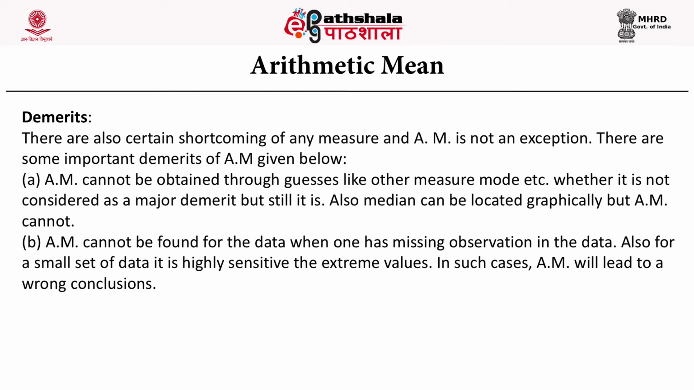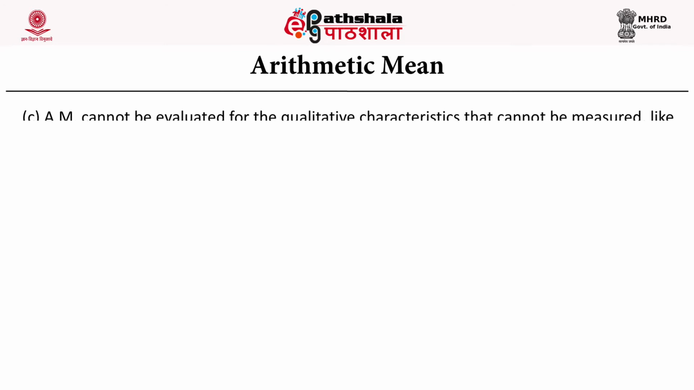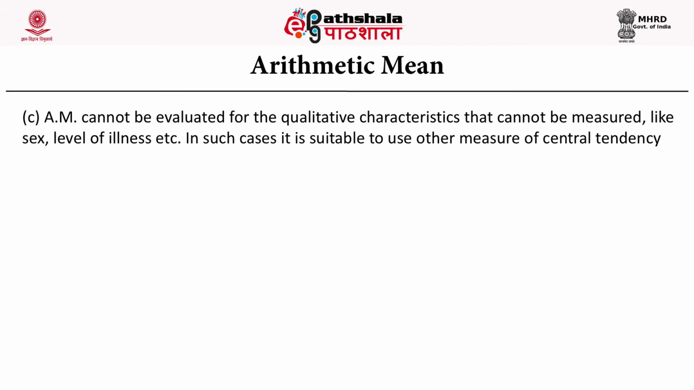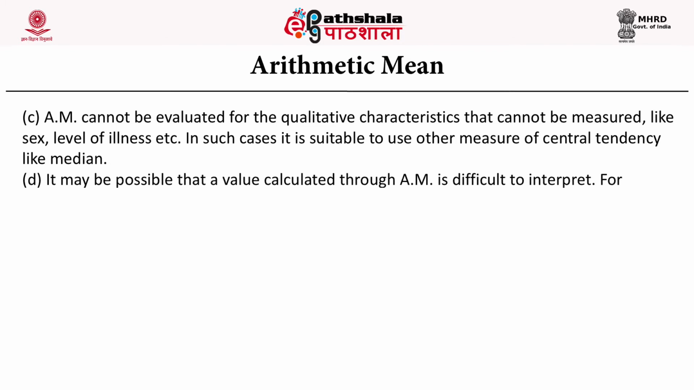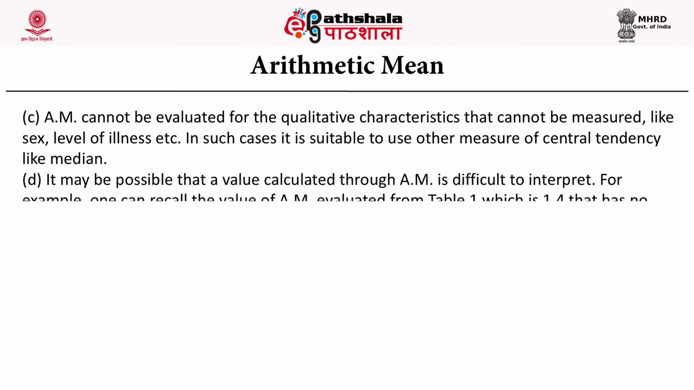Arithmetic mean cannot be found for data when there are missing observations. Also, for a small set of data it is highly sensitive to extreme values. In such cases arithmetic mean will lead to a wrong conclusion. Arithmetic mean cannot be evaluated for qualitative characteristics that cannot be measured, like sex, level of illness, etc. In such cases it is suitable to use other measures of tendency like the median.